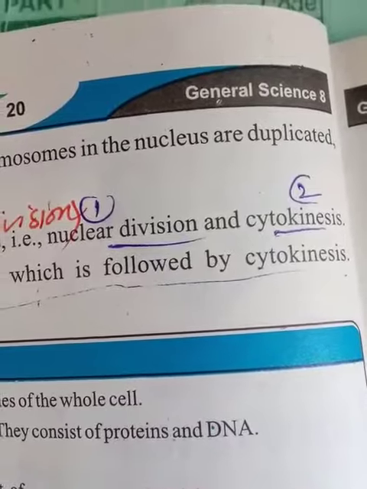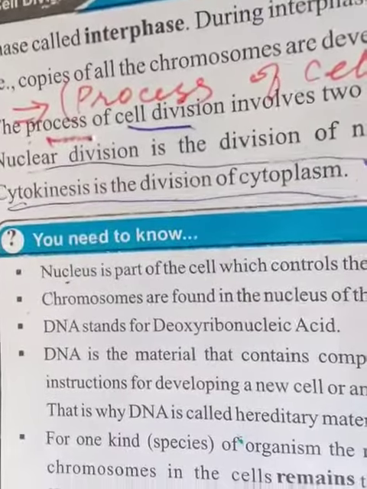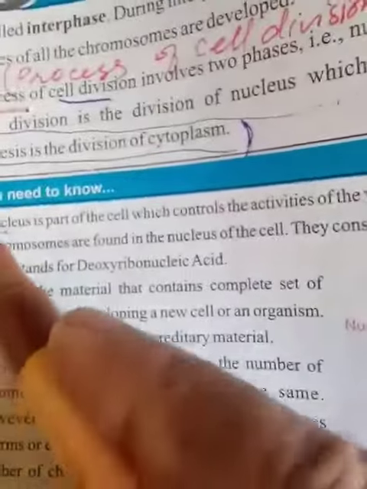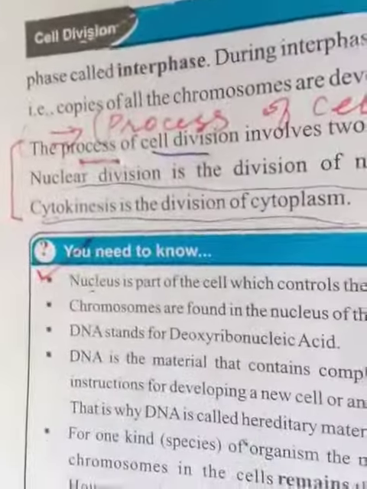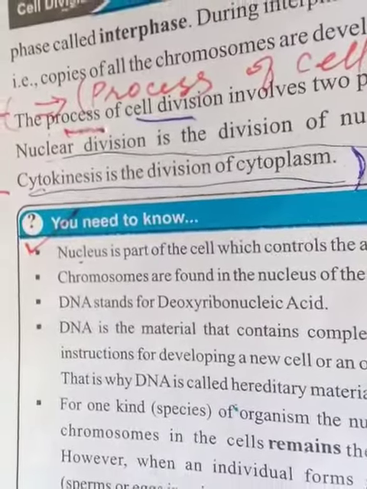What is meant by cytokinesis, or define cytokinesis? Cytokinesis is the division of the cytoplasm. Now some points are very important to know or to learn about mitosis or cell division.